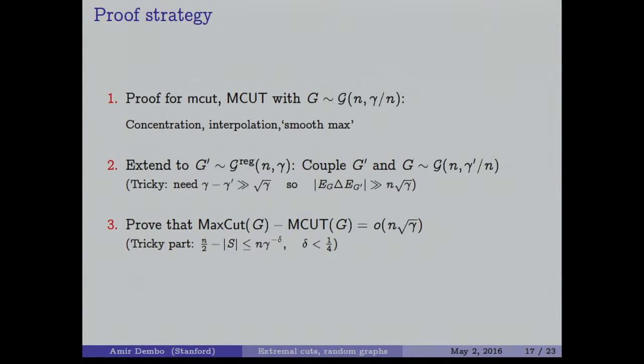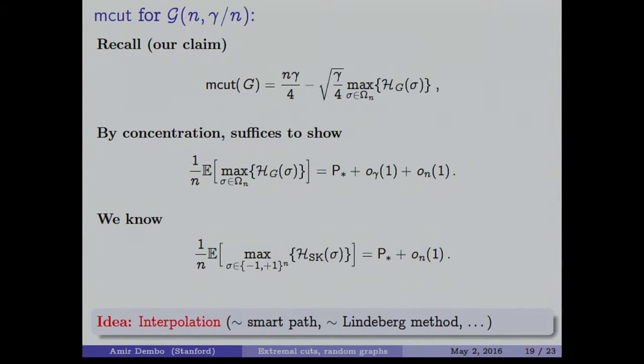It is clear that if you take a cut which is totally unbalanced, then you lose so much in the mean that you can no longer recover it with a fluctuation, with the entropy of unbalanced cuts. But the tricky part is to deal with things which are too close to balanced. Again, it's a tricky technical part. I will skip it too. So instead, I will just talk about the proof of the mean bisection and the 3 main steps: concentration, interpolation, and smooth max, and not worry about the other steps in this paper.